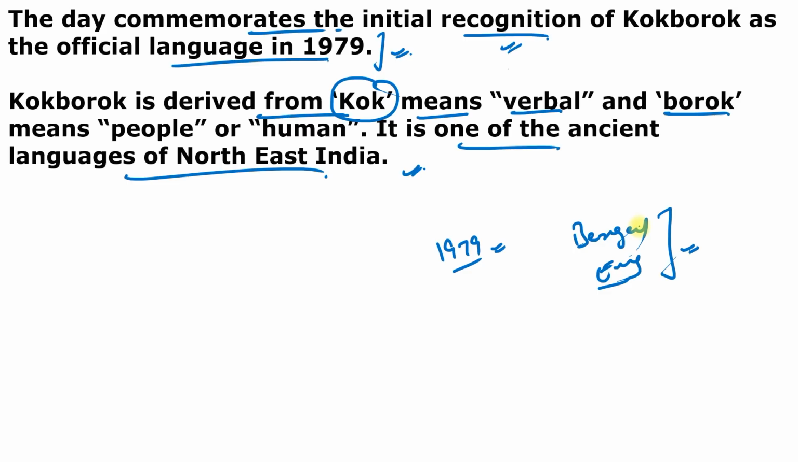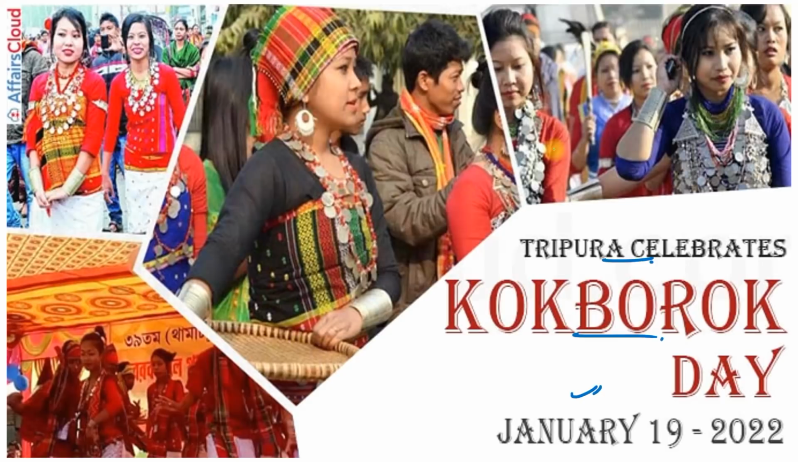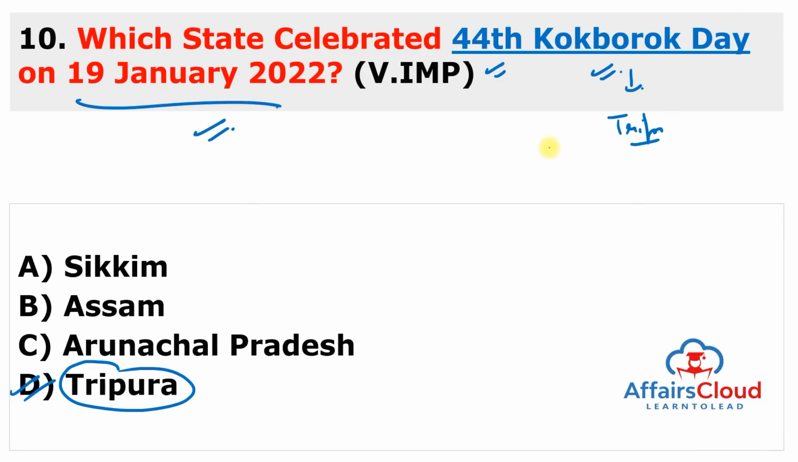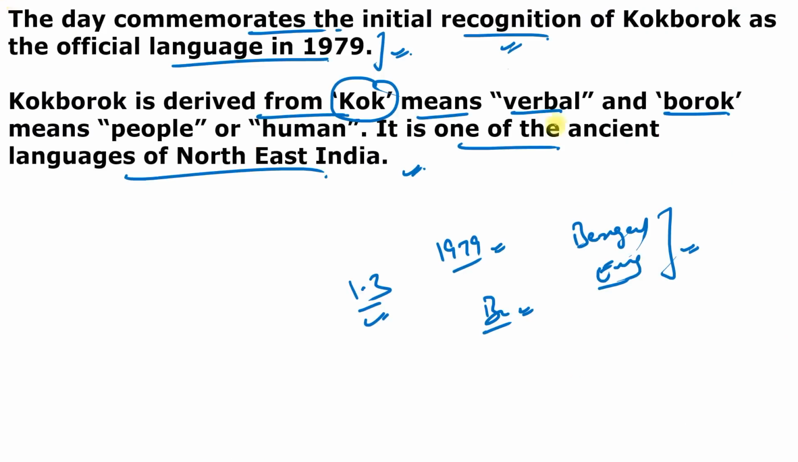You can say Kokborok is also a dialect of the Tibeto-Burman group, the mother tongue of the more than 1.3 million Boroks or Tripuri population inhabiting Tripura, Mizoram, Assam states of India, even in the Chittagong Hill of Bangladesh. So this is very, very important. Just remember, Kokborok is one of the official languages of Tripura, so that you can remember this question very easily. Moving to next question.